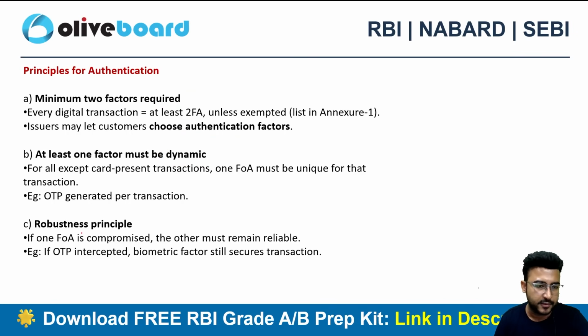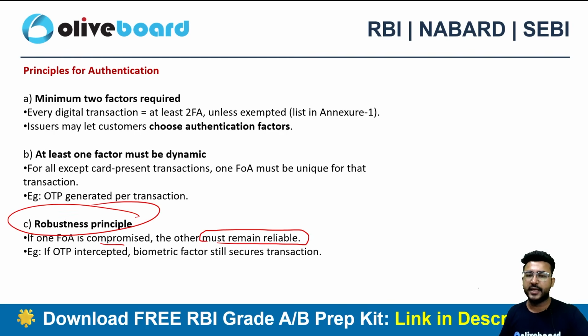Then, if one of the factors of authentication is compromised, the other must remain reliable. So that's why there is a need for 2-factor authentication. Maybe your password is leaked, still you do have the OTP. Maybe your OTP is leaked, still you have the password, right?